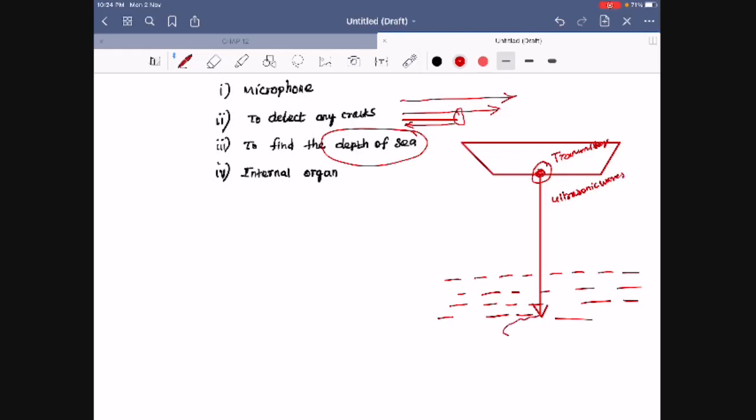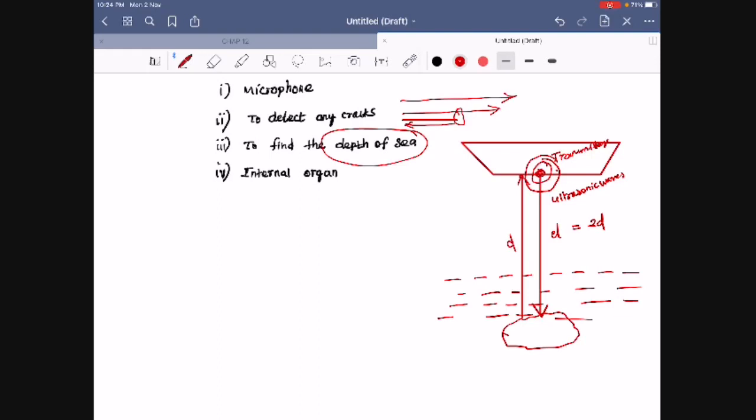Once it hits the seabed, it will be bounced back. Am I right? It will be bounced back. See the total distance. For example, from this to this is d, and the same way from this to this is d. That means the total distance is how much? 2d.